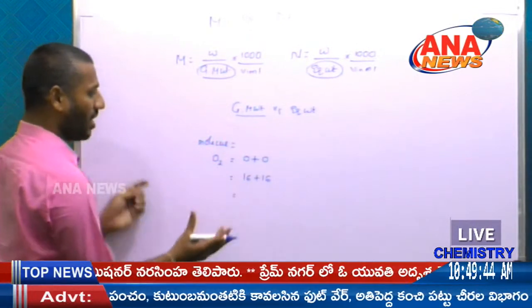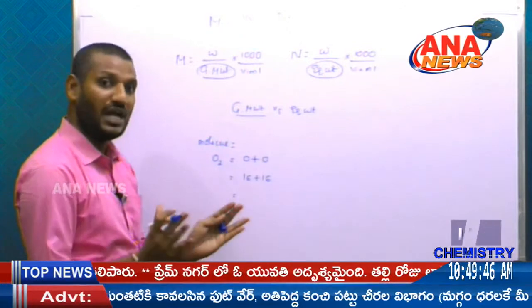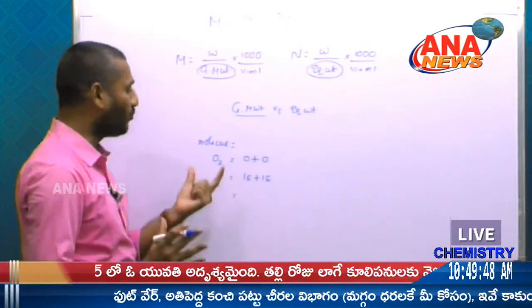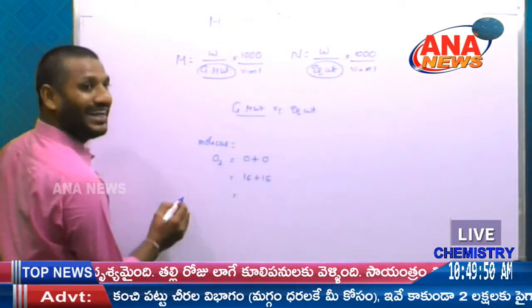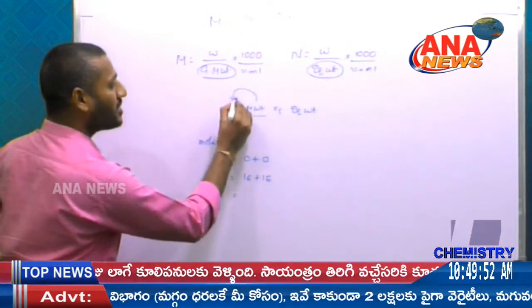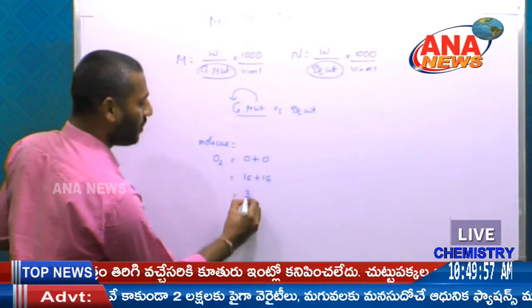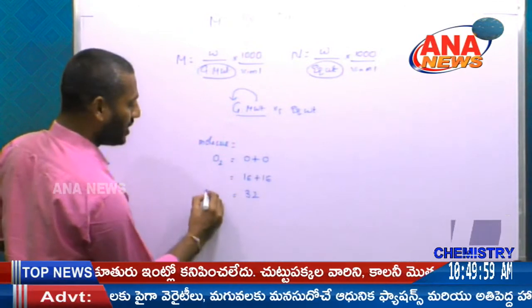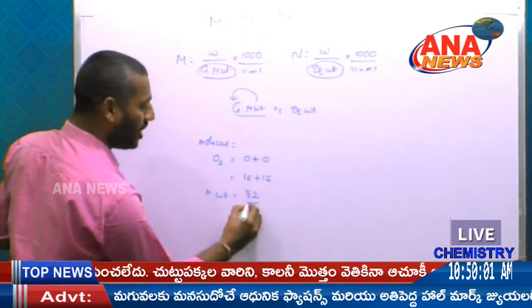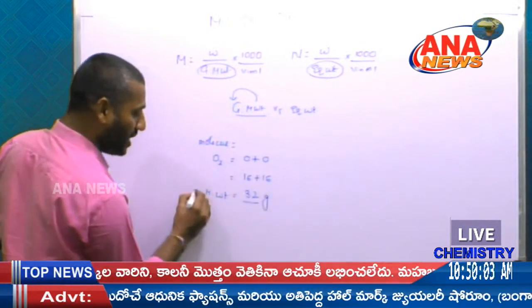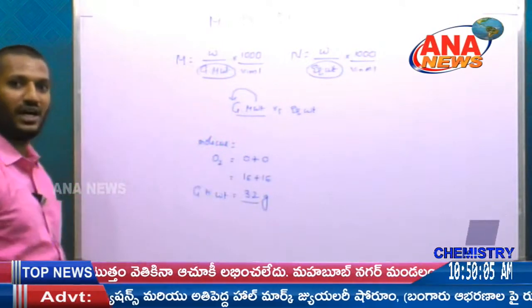So the combination of atoms is known as a molecule. The combination of atomic weights forms the molecular weight, 16 plus 16 is equal to 32, that is the molecular weight. That molecular weight expressed in grams is known as the gram molecular weight.